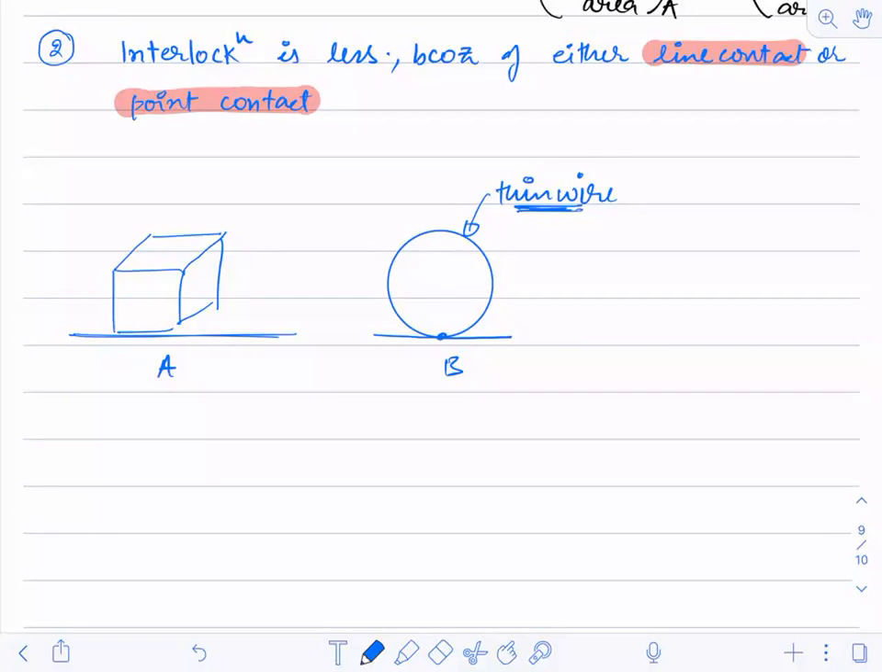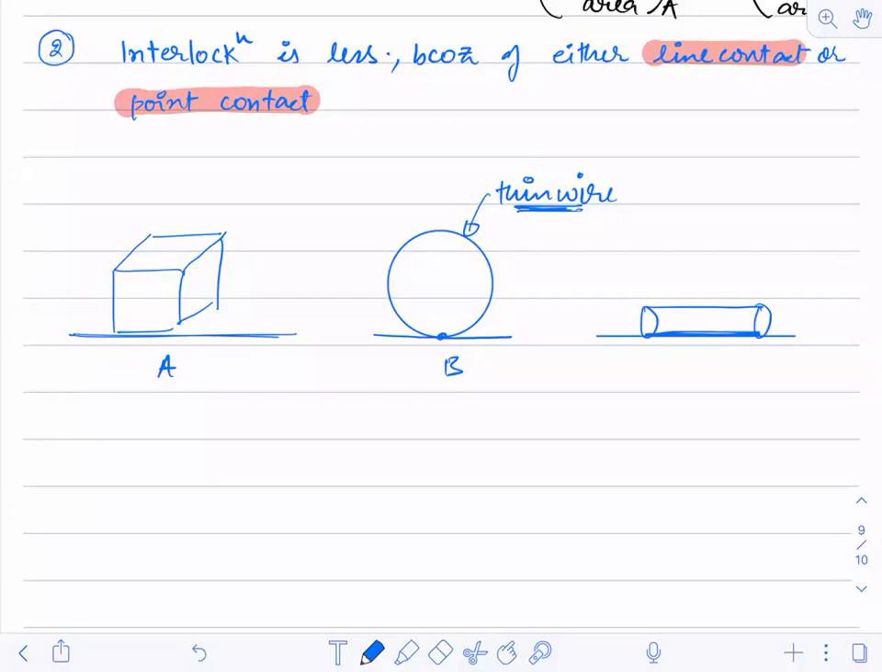Now to understand line contact, what you do? You just take a circular water bottle and keep it, not upright. You just put it down, like this, you have to keep the bottle. Now this complete thing, like this, you keep it. So is this a point contact or a line contact?